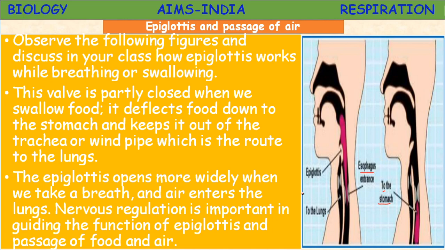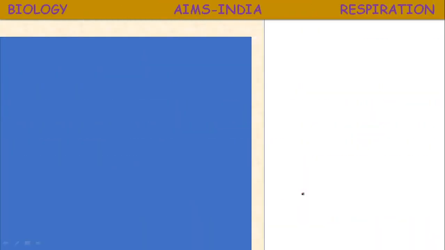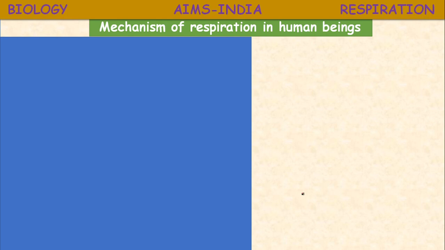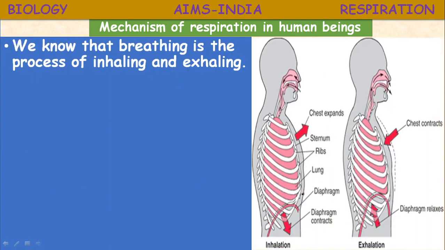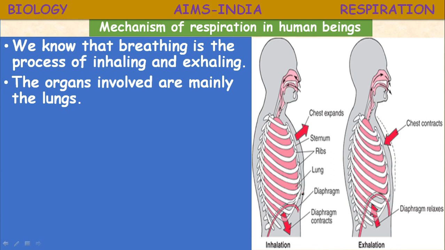Okay, children, let us proceed further. The mechanism of respiration in human beings, which you already studied in your lower classes. In the 7th class, you might have studied. We know that breathing is the process of inhaling and exhaling. It is also called inhalation and exhalation. The organ involved mainly in respiration, what is that organ? Lungs. What is our respiratory organ? It is the lungs.